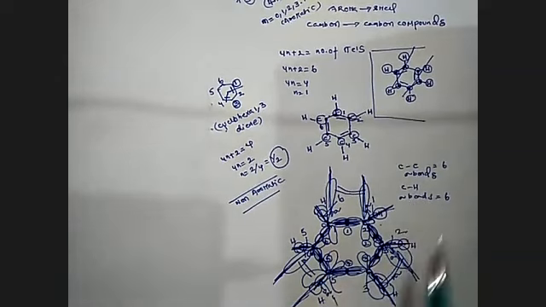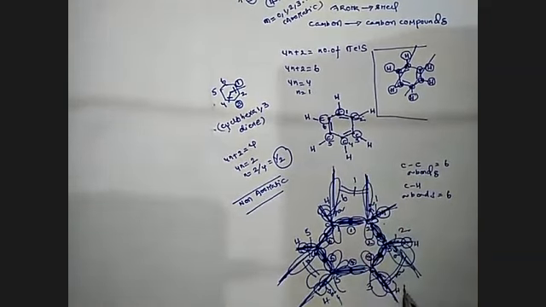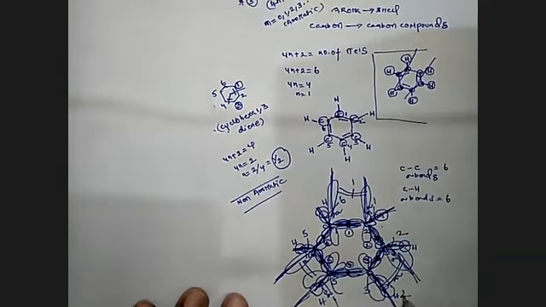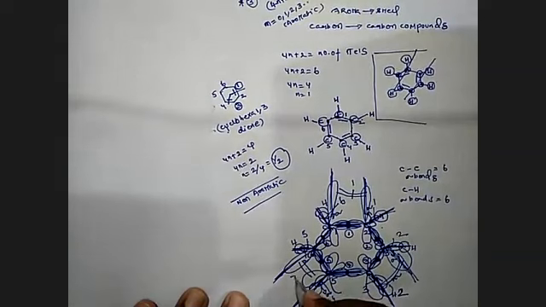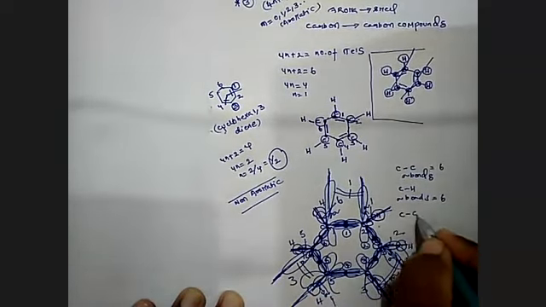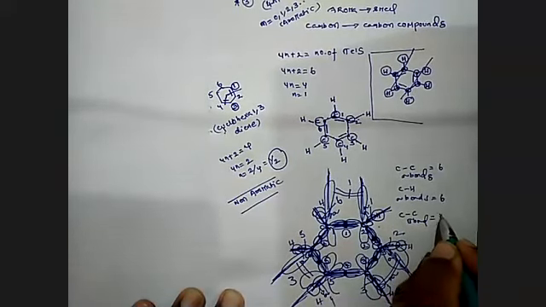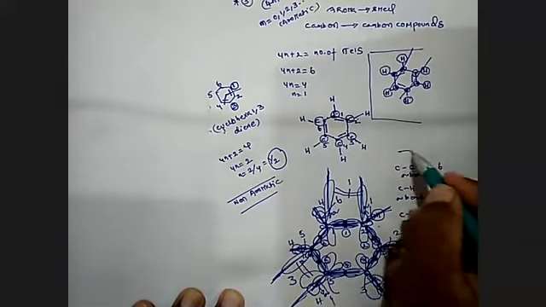Carbon-carbon double bond 1, carbon-carbon double bond 2, and carbon-carbon double bond 3. Now you're finding the carbon-carbon pi bonds. A pi bond is a double bond, right? Carbon-carbon pi bonds equal 3.